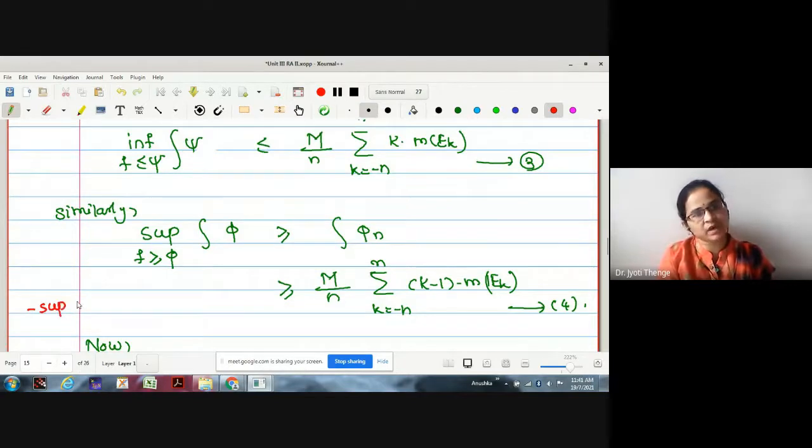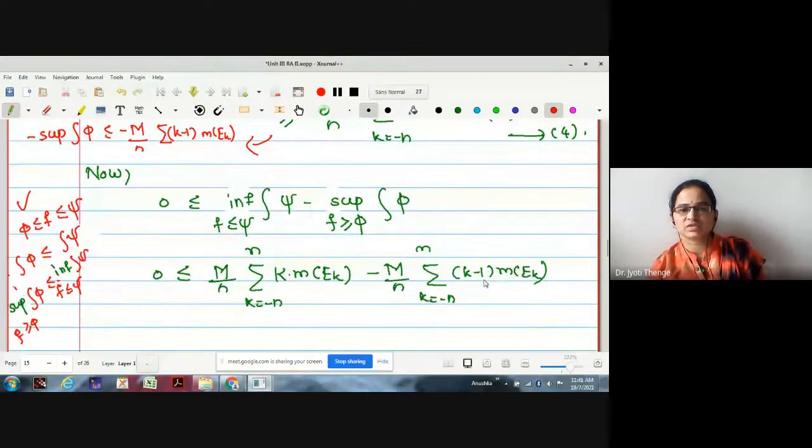Therefore this becomes minus supremum integration phi less than or equal to minus M by N summation k minus 1 into measure of Ek. And then you can add these two. What will happen if I am adding M minus M by N summation k minus M by N summation k minus 1? That is what I have written here.